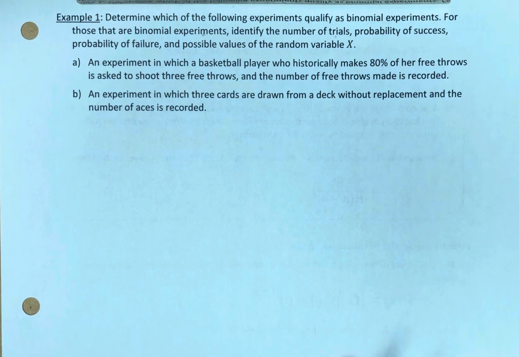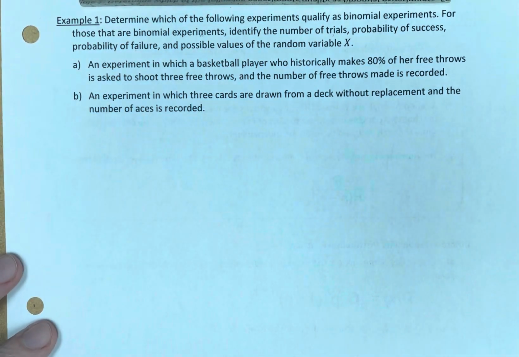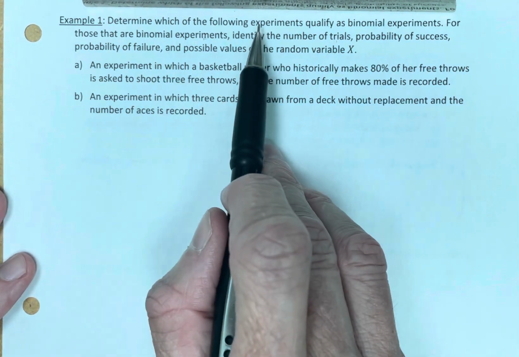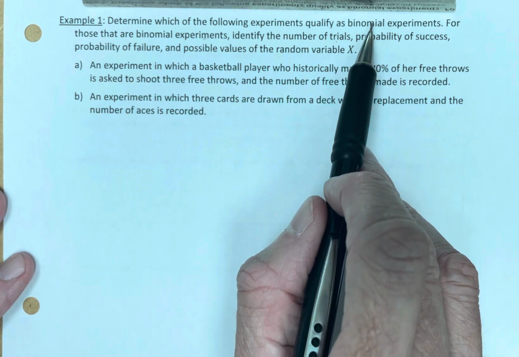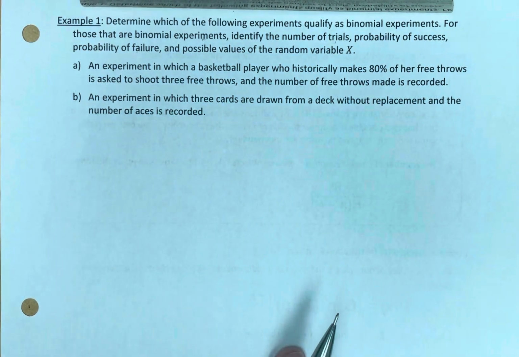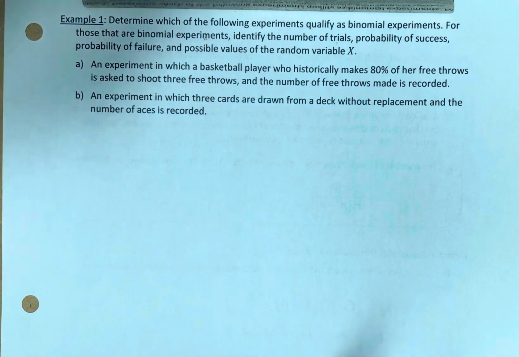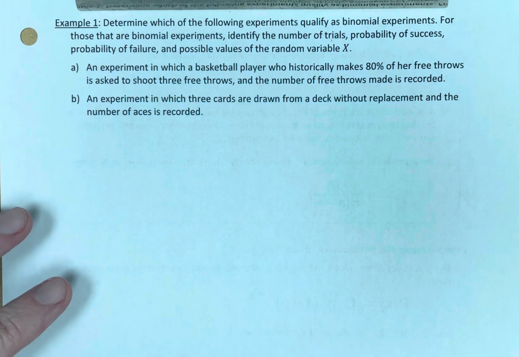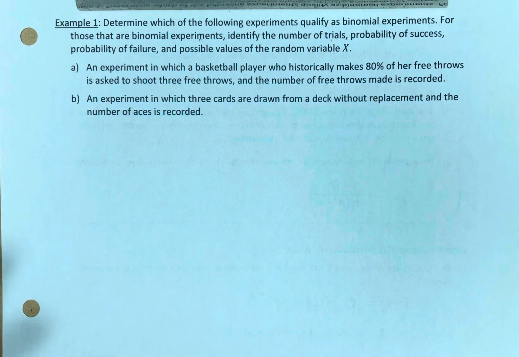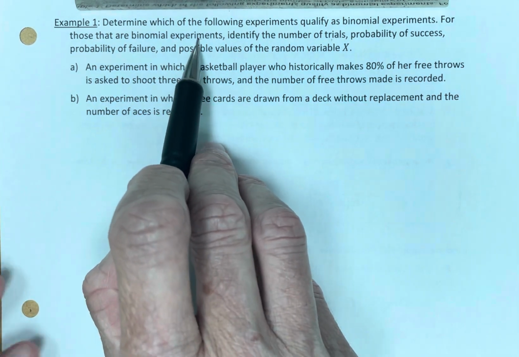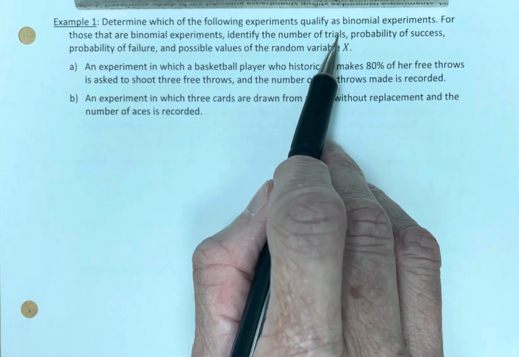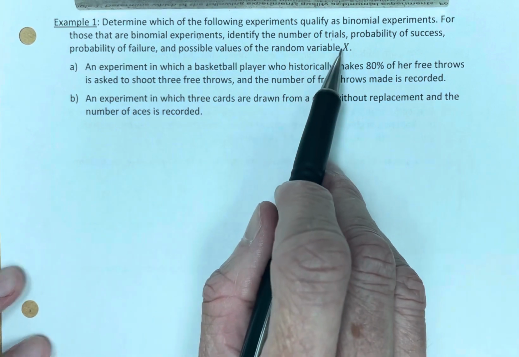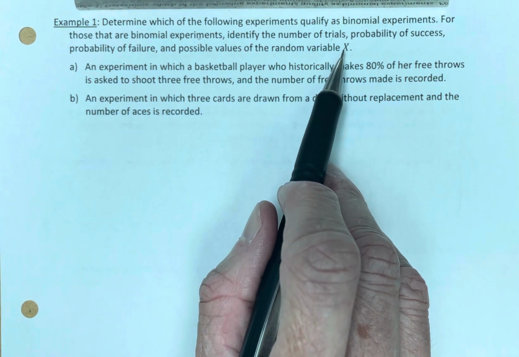As the first line says under example 1, we are simply determining: is it or is it not a binomial experiment? We're not going to do anything with it until upcoming videos. For those that are binomials, identify the number of trials, the probability of success, the probability of failure, and the possible values of the random variable x.